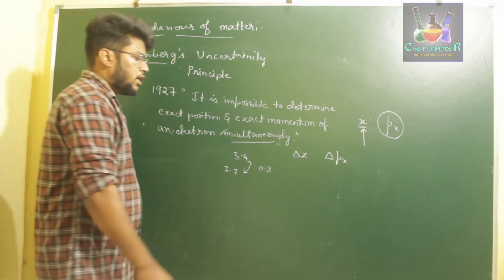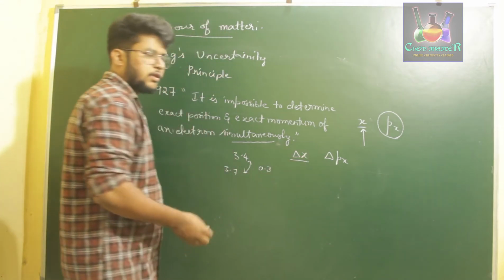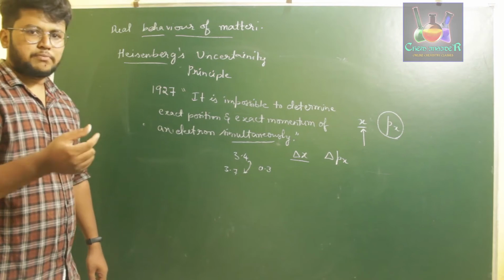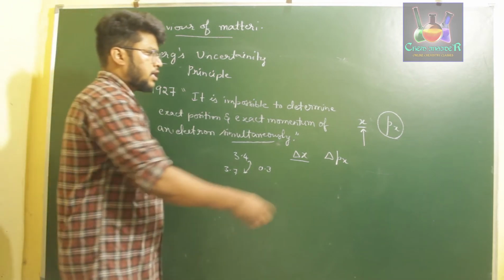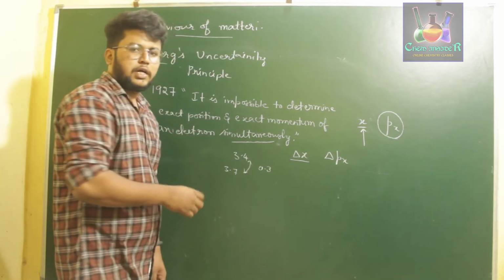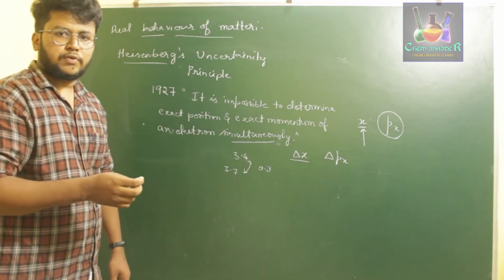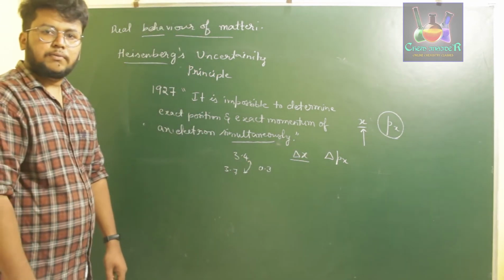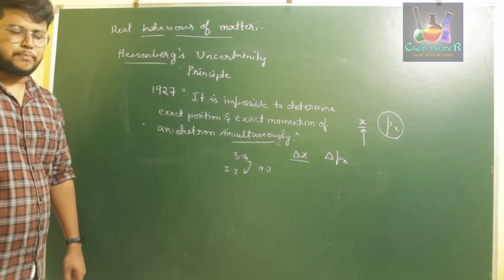So uncertainty is nothing but the amount by which you have missed the exact position or the exact momentum. If you consider x as the position and px as the momentum, delta x will be the uncertainty of the position of the electron and delta px will be the uncertainty of the momentum of the electron.